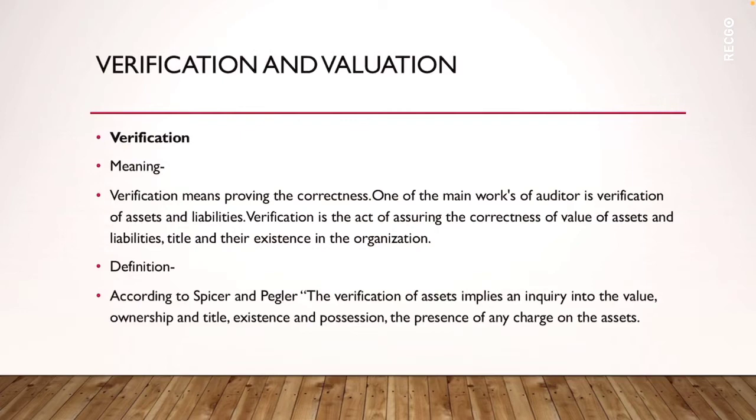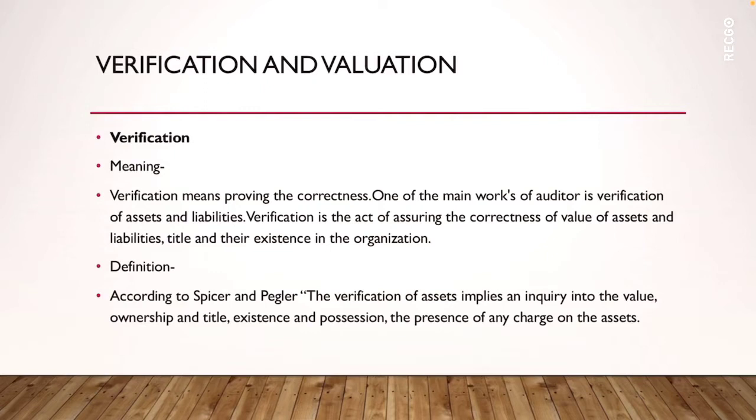Mere examination of the books of accounts to ascertain their arithmetical accuracy is not enough. The auditor must verify that the assets appearing in the balance sheet really exist in the concern on the balance sheet date, that their ownership was also with the concern, and that their valuation was correct and proper.